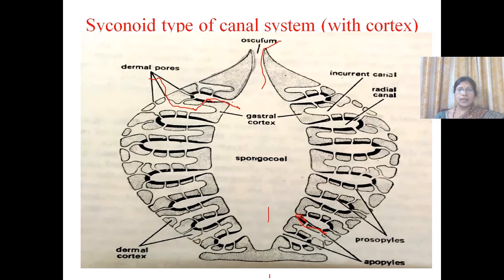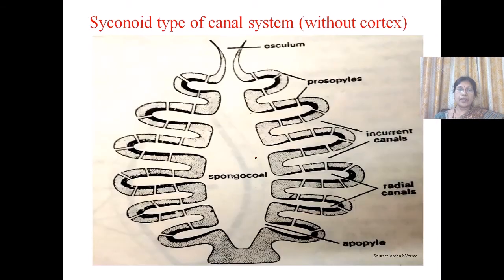Here we can see this type of canal system is different from the asconoid type in two ways. One is that in the syconoid type the wall has alternating radial canals and incurrent canals.